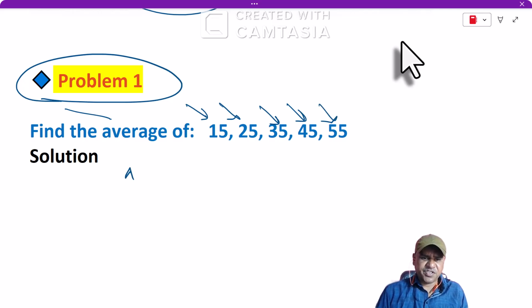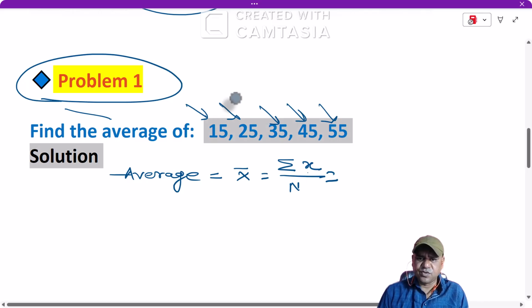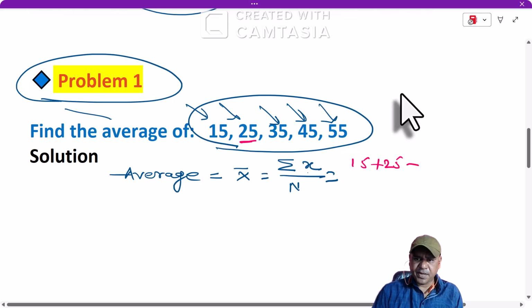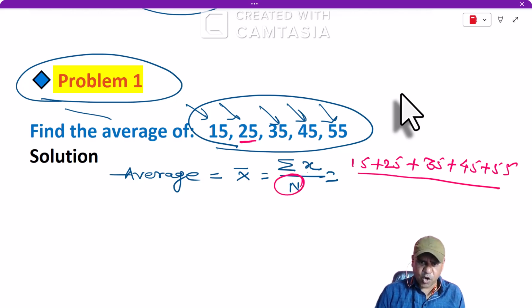We know the formula of average, that is x bar is equals to summation of x divided by n। और यहाँ पे जो summation x है, तो इस ग्रुप में जितने भी नंबर्स हैं उनका समेशन होगा। Therefore it will be 15 plus 25 plus 35, next number 45 and then next number 55 divided by n। n is nothing but the total numbers in this group। How many numbers are here? यहाँ पे कितने नंबर है? ये 15 फर्स्ट नंबर, 25 सेकंड, ये थर्ड, ये फोर्थ और ये फिफ्थ नंबर। तो टोटल नंबर्स 5 हैं। तो डिवाइडेड बाय 5 करना है हमें यहाँ पे।